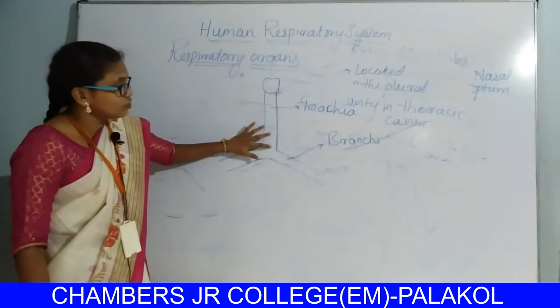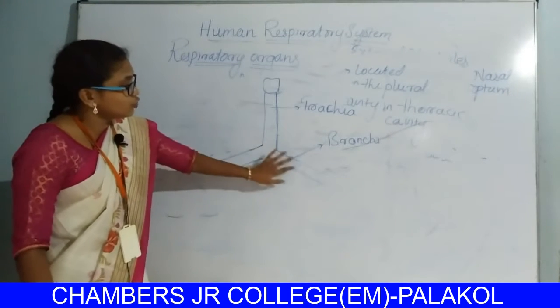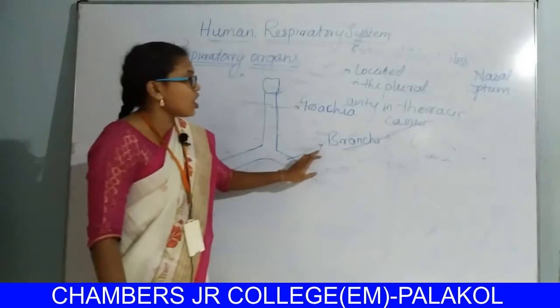The trachea, on entering the thoracic cavity, divides into two branches. These branches are called bronchi.